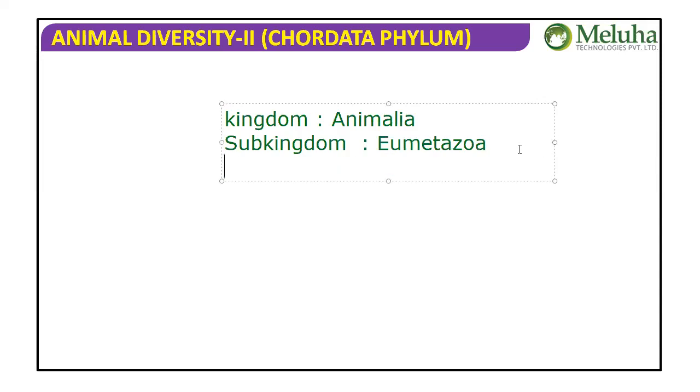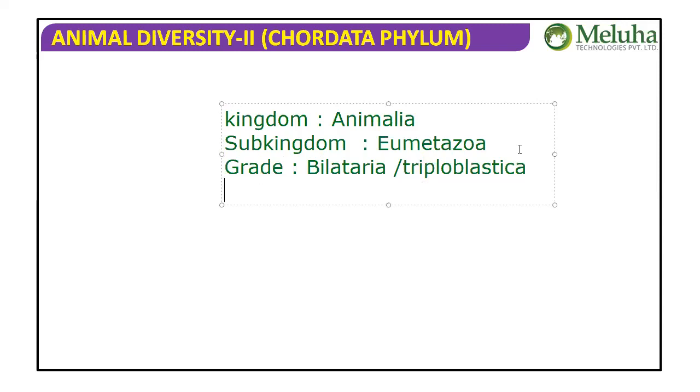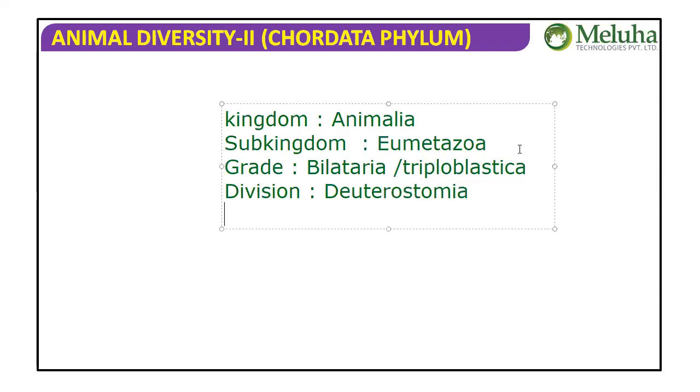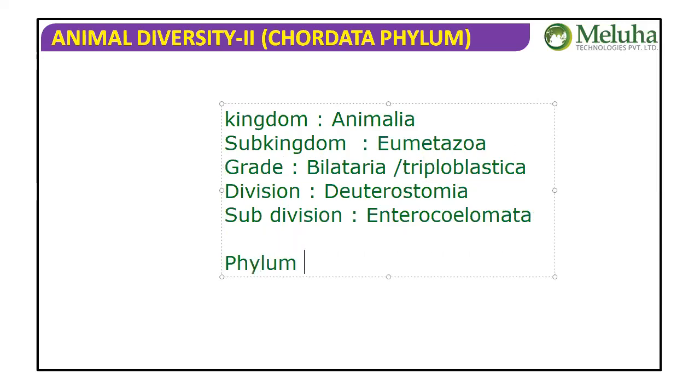Grade Bilateria or Triploblastica. Division Deuterostomia. Subdivision Enterocoelomata. Phylum Chordata. We are talking about phylum Chordata. So before we enter into the chordata itself, we'll come to know some of the general characteristic features of the chordata, isn't it?